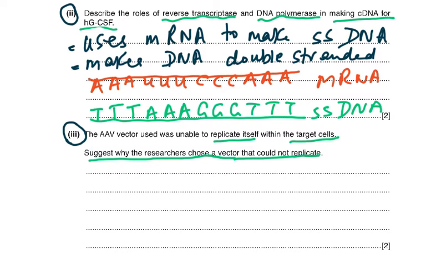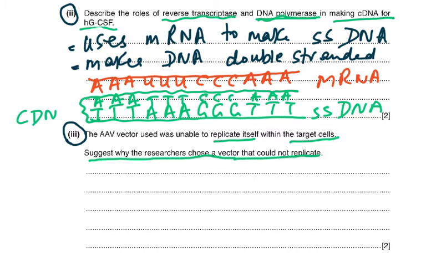And then it's going to make the double-stranded DNA. So the DNA polymerase is now going to add an A here. And then this is a T, and then a C, C, C, and an A. Now, DNA polymerase is going to make the sugar phosphate backbone. So here now we have cDNA, but this is a double-stranded DNA. This was initially a single-stranded DNA, and this is the mRNA from which it was made.